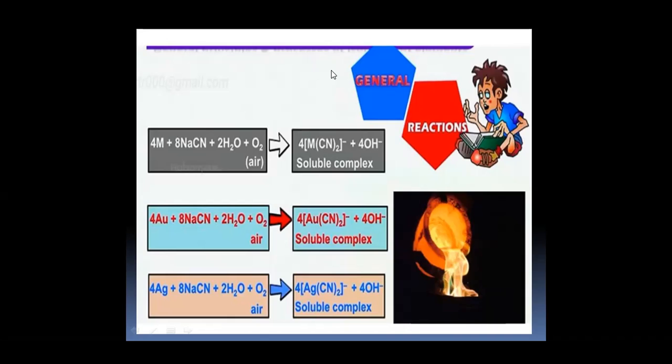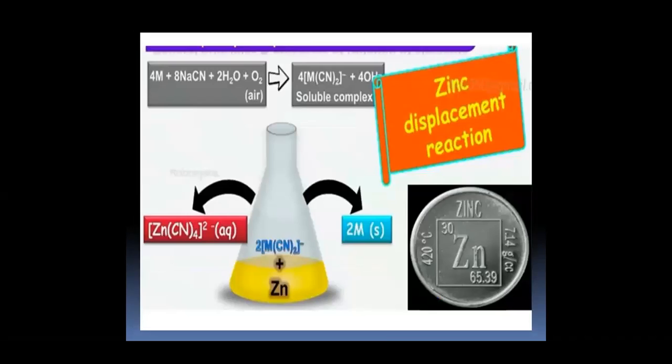So the nearby Hatti gold mines are using this hydrometallurgy technique for the extraction of gold and silver. That is, this soluble complex is treated with zinc, and zinc displaces the metal from the soluble complex.